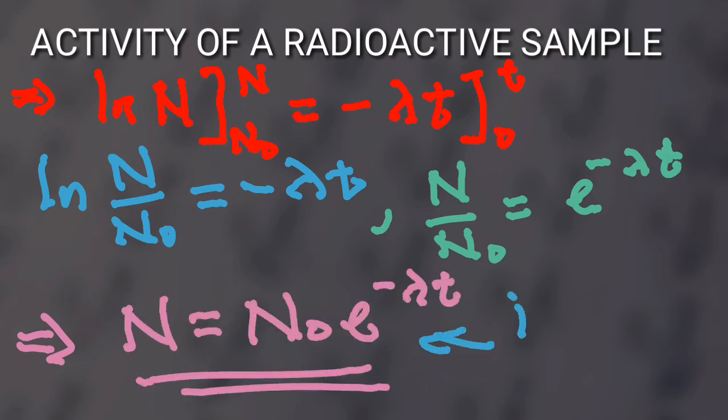Putting both sides to the power e, we have N divided by N0 equals e to the negative lambda t. And hence we have N equals N0 e to the power negative lambda t, which is the decay law.